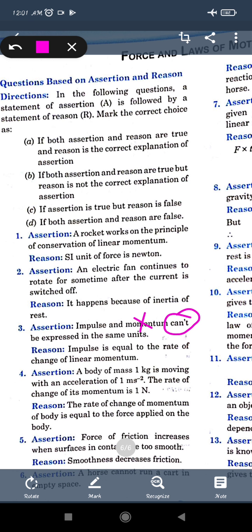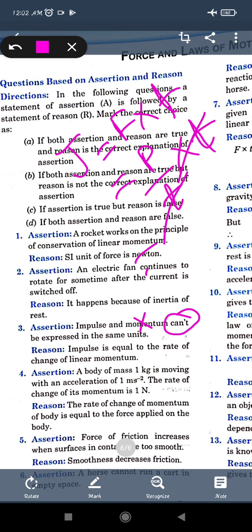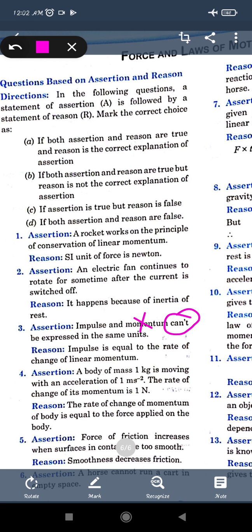So here that is the rate of change of linear momentum. Now, it is said that J is F into T. The rate of change of momentum with respect to time is force, and if we multiply it by T, then T and T cancel, and it will be only P. So we can say that this statement is for the force, not for the impulse. So both are false statements. Which option will you take? That is the D option, that both assertion and reason are false.